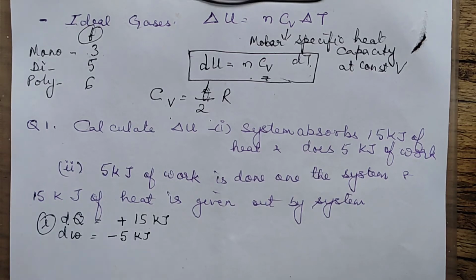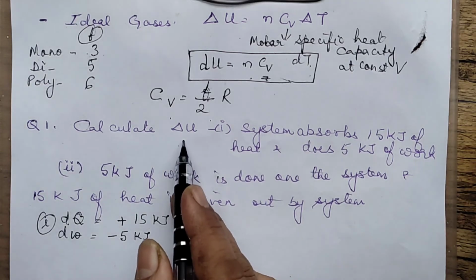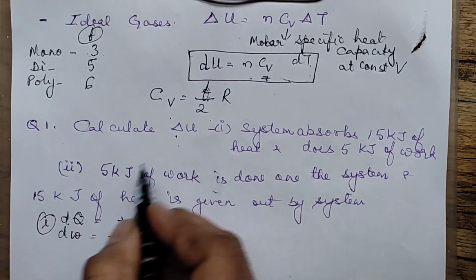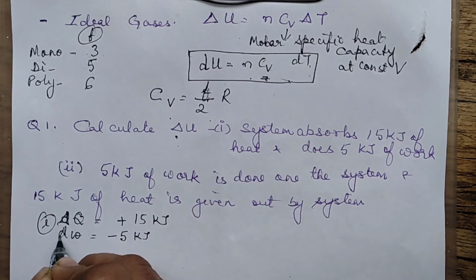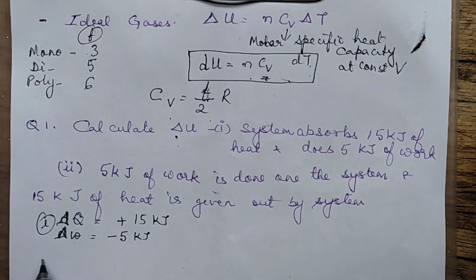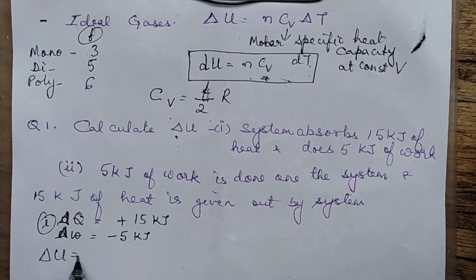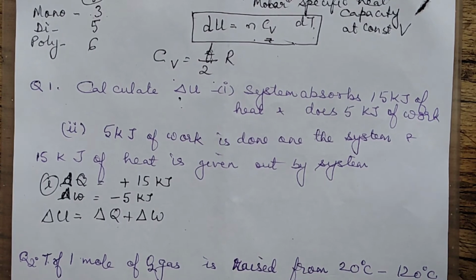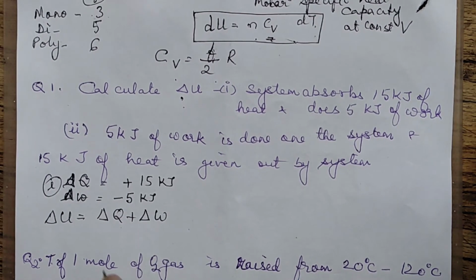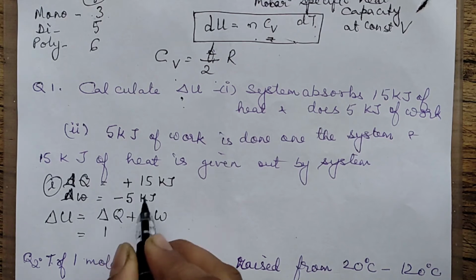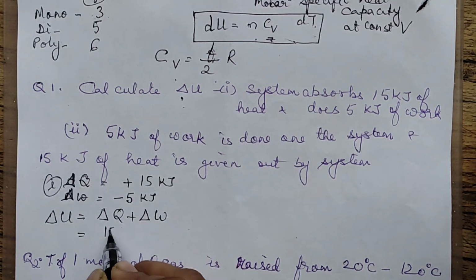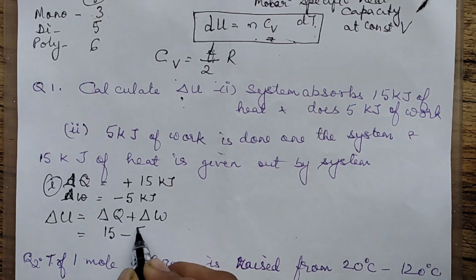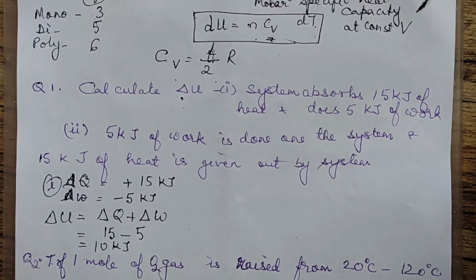So that you can write down as the changes. And you're asked to calculate the change in the internal energy. So if this is given in delta, let us write this also in the delta. So what formula you have? Same first law of thermodynamics formula. Delta U is equal to delta Q plus delta W. And you have to put these values along with plus and minus. So what was the work done here? The heat absorbed by the system plus 15. Work done was minus 5. So when you solve it, it comes out to be 10 kilojoules. This much is the change in internal energy.